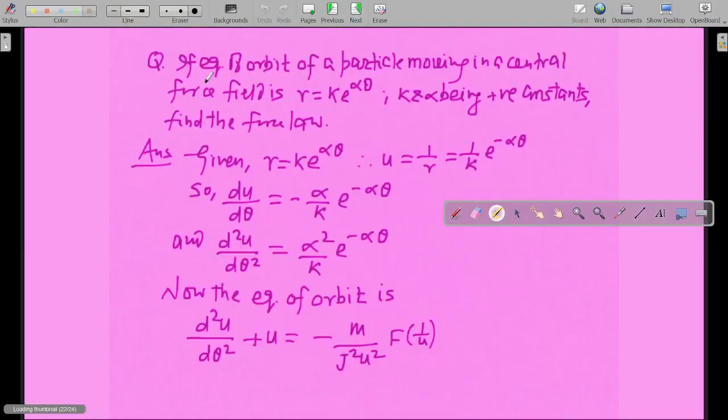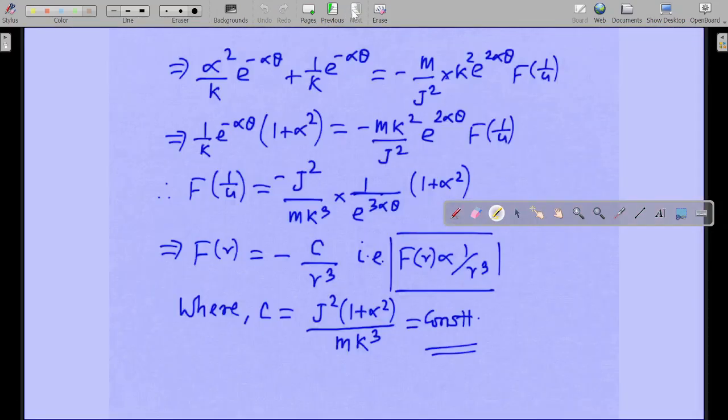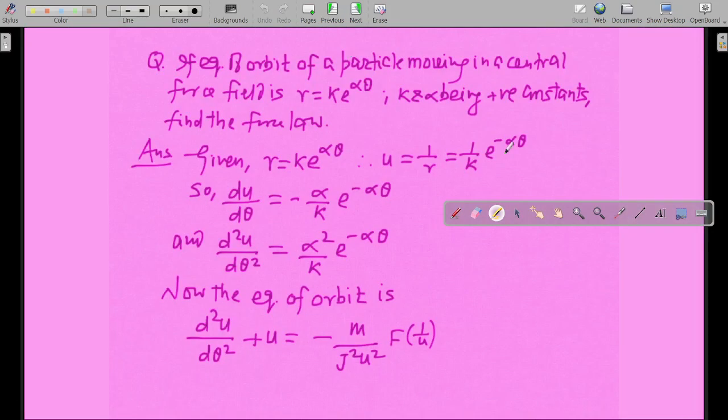We will do the next problem in the next class. I think only 2 slides are remaining, right? As only two slides are remaining, I am completing this here only. If the equation of orbit of a particle moving in a central force field is r equal to k e to the power alpha theta, k and alpha being positive constants, find the force law.